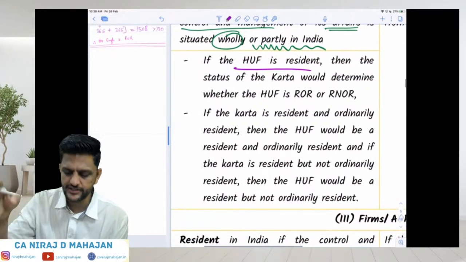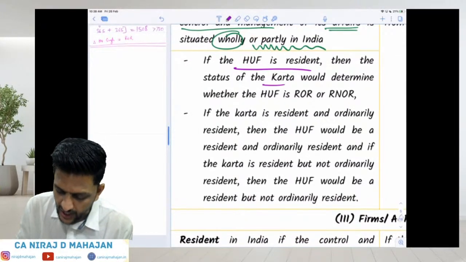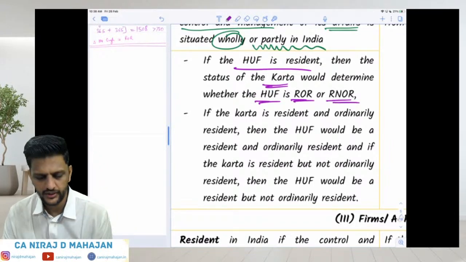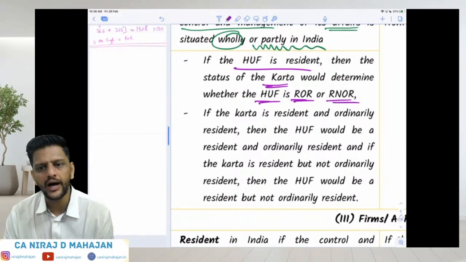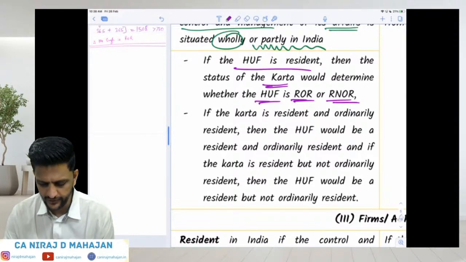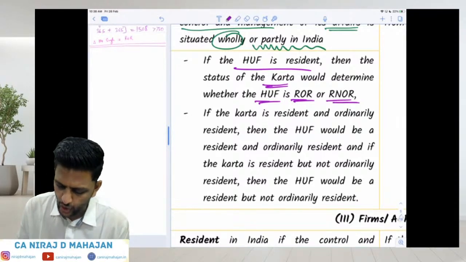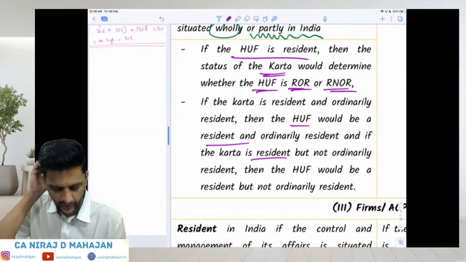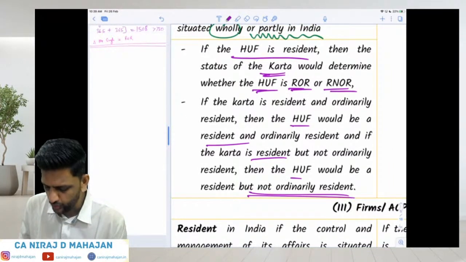So if HUF is resident, then the status of Karta determines whether HUF is ROR or RNOR. If Karta is ROR, then HUF would be ROR. And if Karta is resident RNOR, then HUF will be RNOR.